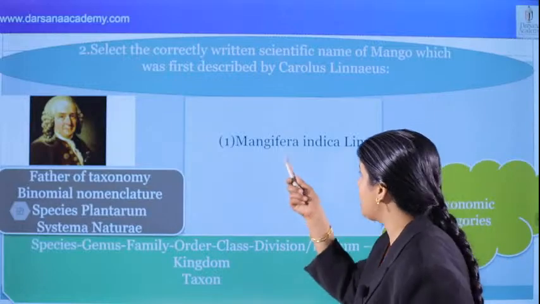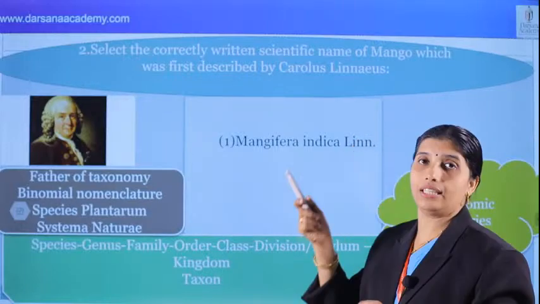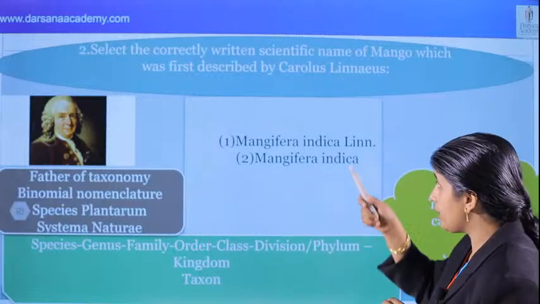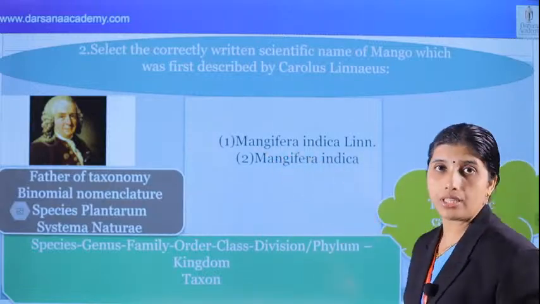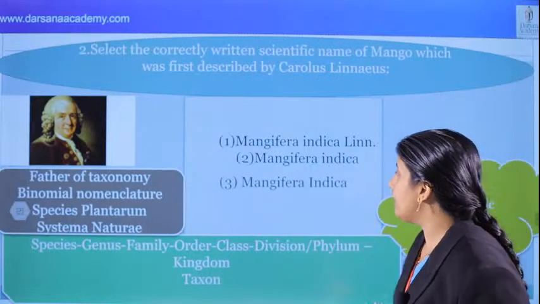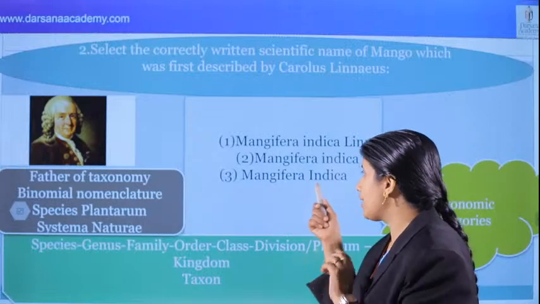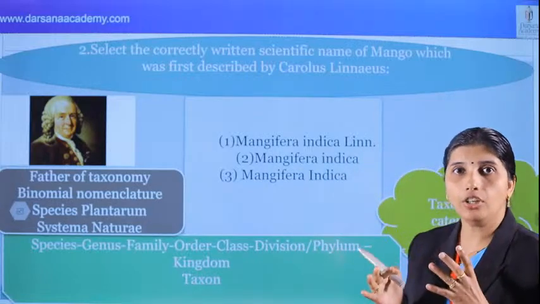We can see what the answer is. Mangifera indica Linn. is the correct answer. We know that. And this is Mangifera indica. This is a correct written name, but the description does not come in this first option. And what about the third, Mangifera Indica? Here we can see what is wrong in this statement: the capital letter I.